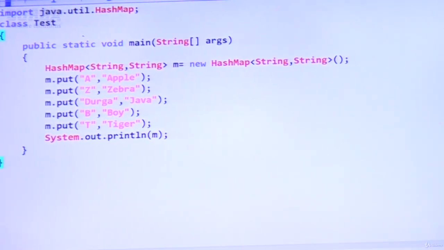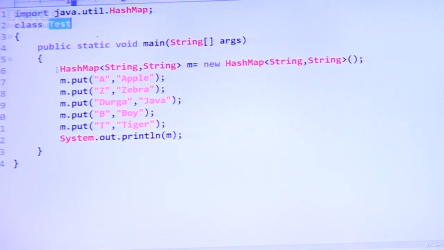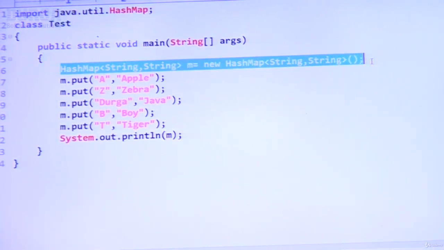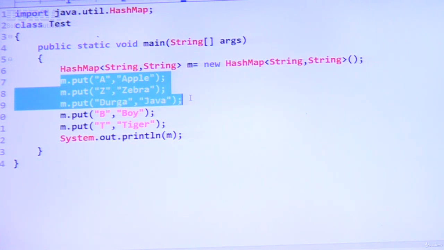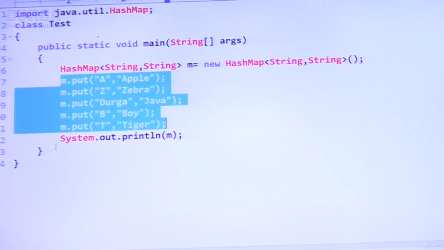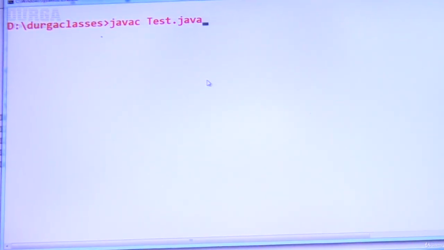Have a look once. Import java.util.Map, HashMap, class Tester. Here I created a HashMap object. Sir, the key is string type, and the value is also string type, right? A for apple, Z for zebra, Durga for Java, B for boy, T for tiger, and then SOP of m. Now let me execute this code. Happily the code is going to be compiled. What is the output we are going to get by default, sir?